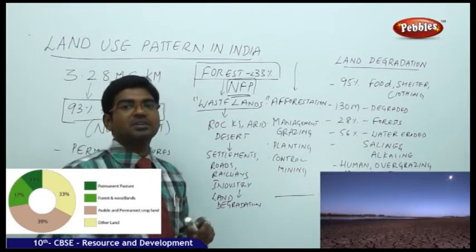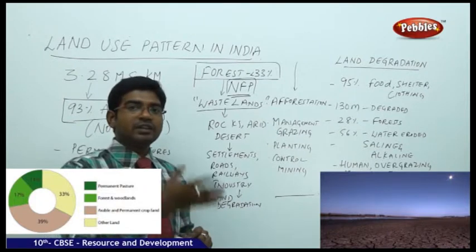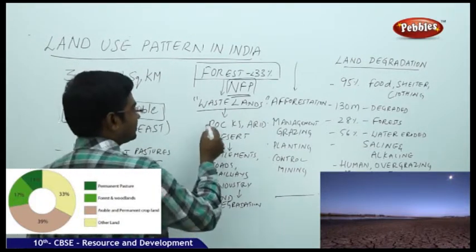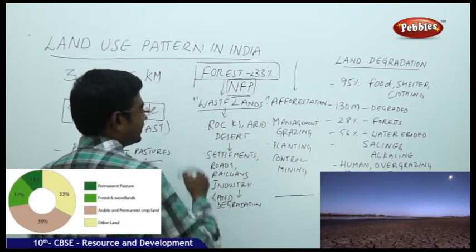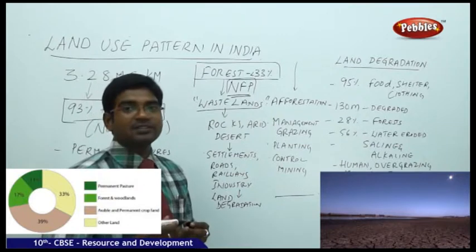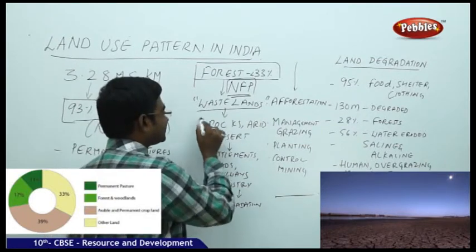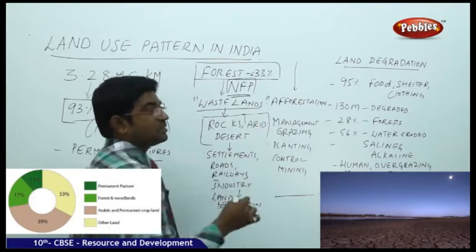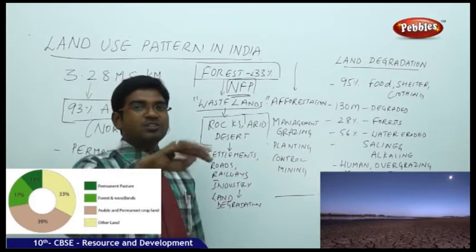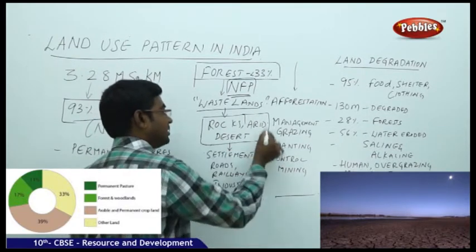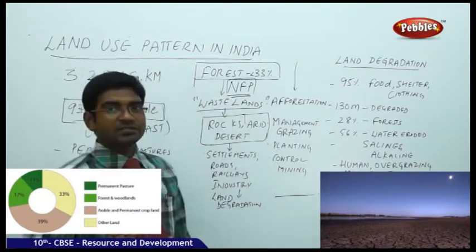Nobody will do cultivation there. Slowly it will turn into a place where we can get settlements. And we also declare some other categories of land like this: rocky lands where huge rocks are present, arid, semi-dry conditions where rains will not come, hot climatic conditions, and desert lands. These are also considered wastelands.